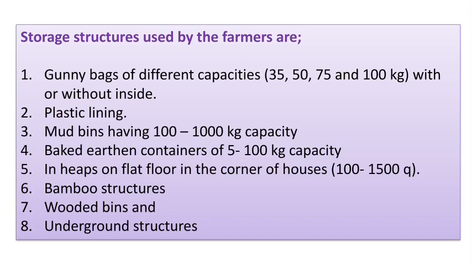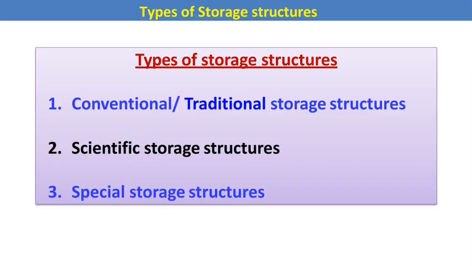The storage structures used by the farmers are especially gunny bags with different capacities, then plastic lining, mud bins, baked earthen containers in heaps on flat floor, bamboo structures, wooden bins, and underground structures. These are the different storage structures used by the farmers in India. But if you classify them, the storage structures are categorized into three categories: conventional or traditional storage structures, scientific storage structures, and special storage structures.